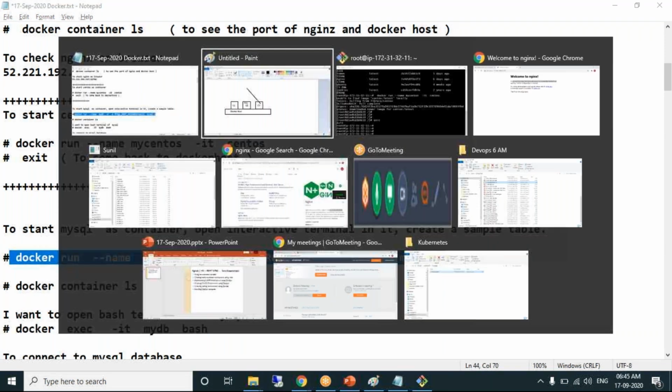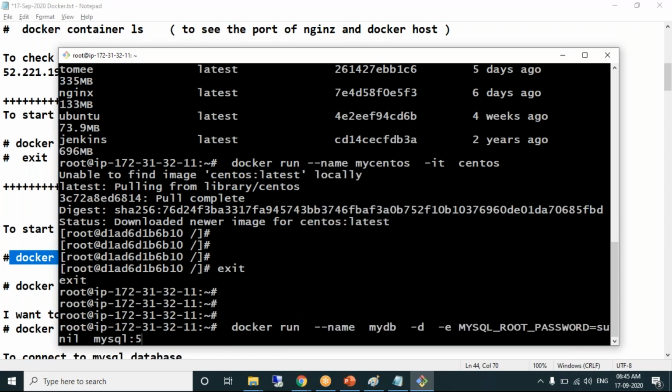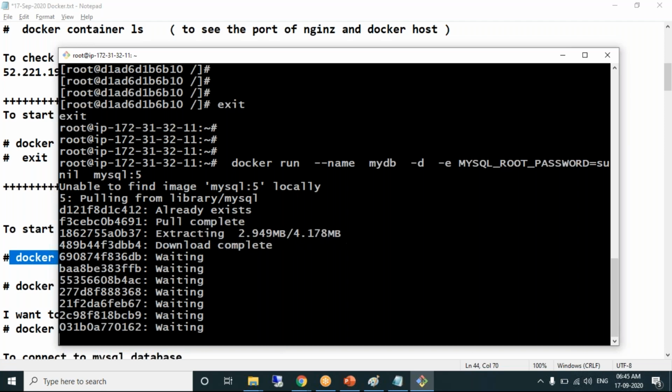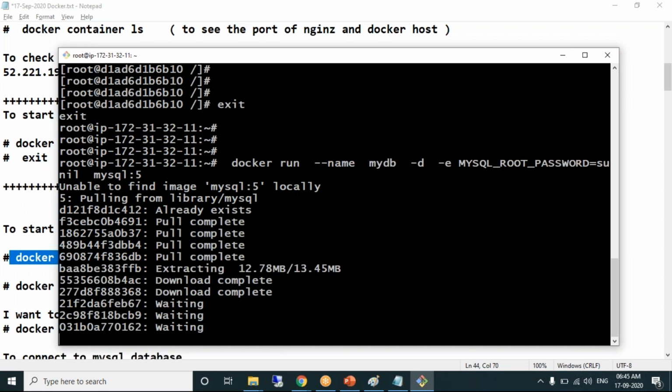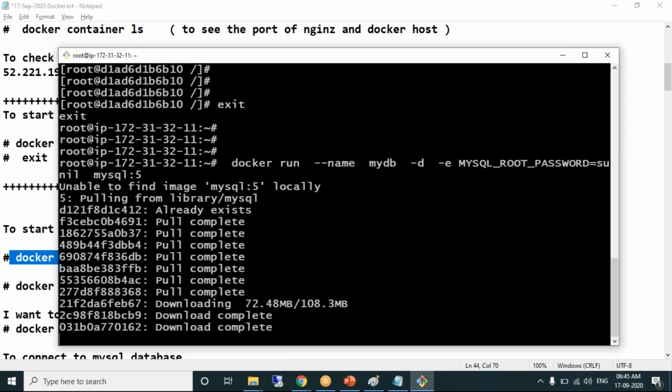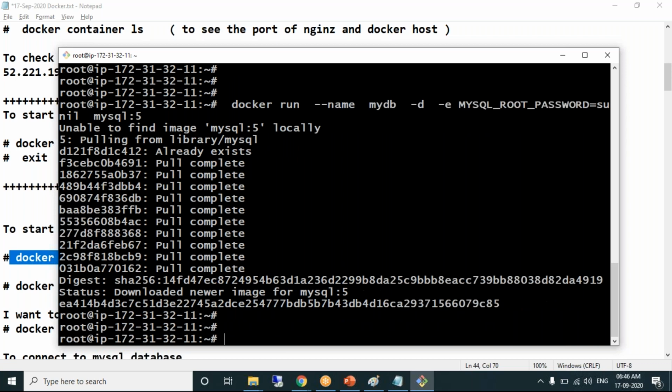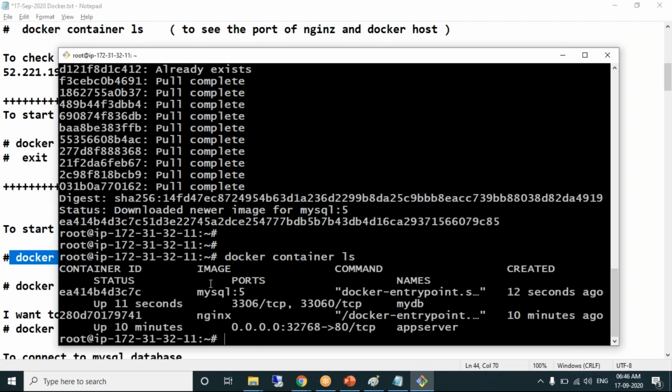Sunil, one minute. Let's first create the container. MySQL image is not there, so it pulls the image. What is created? MySQL image will be created. How to see the list of all the containers? Docker container ls. Can you see here MySQL container is running?